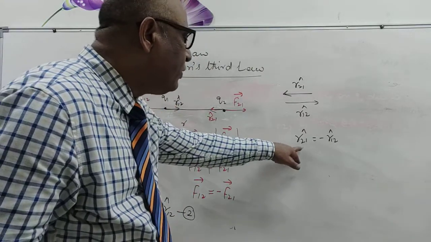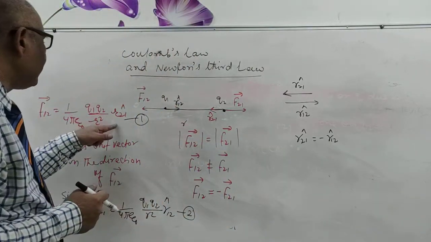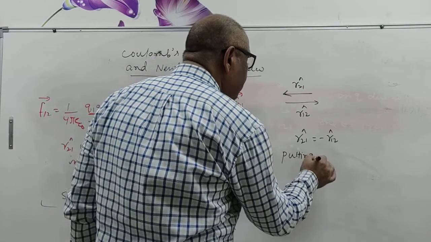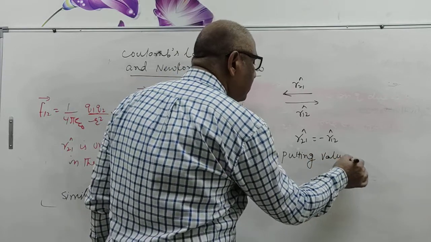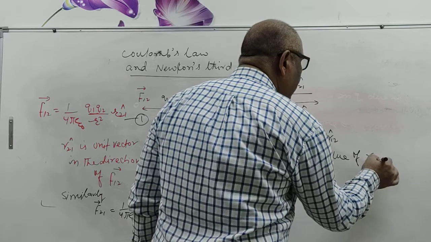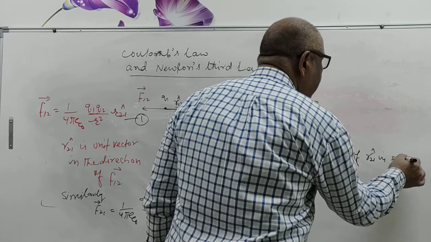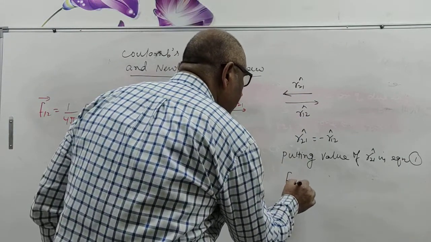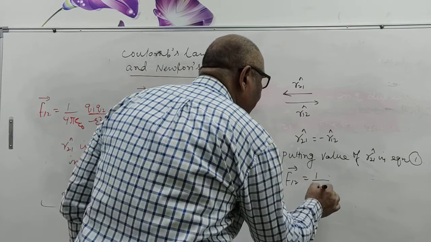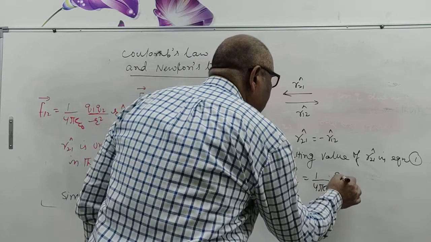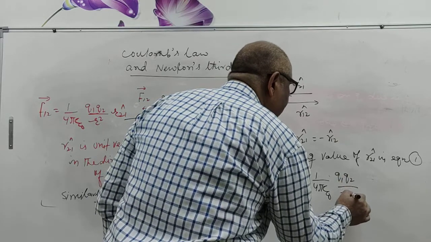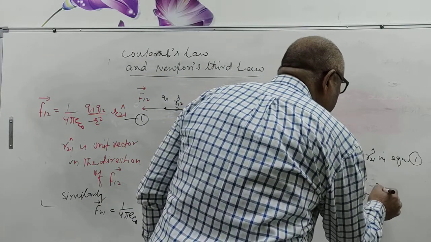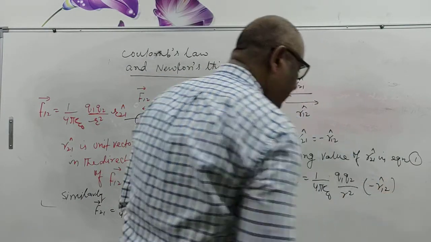Now putting the value of R21 cap in equation 1, F12 vector equals 1 upon 4 pi epsilon naught Q1 Q2 upon r square, and R21 cap is equal to minus R12 cap.